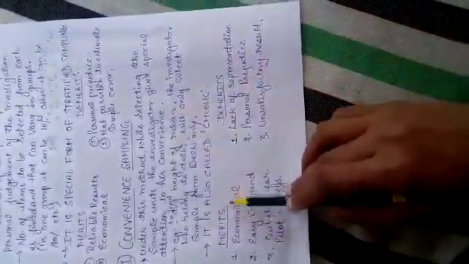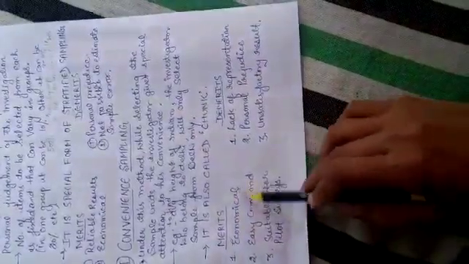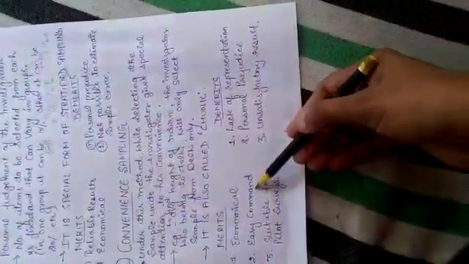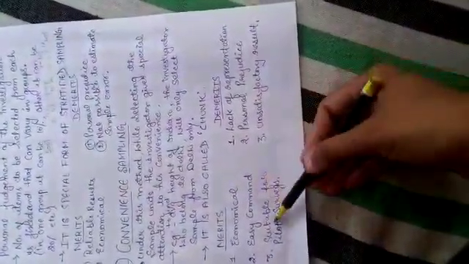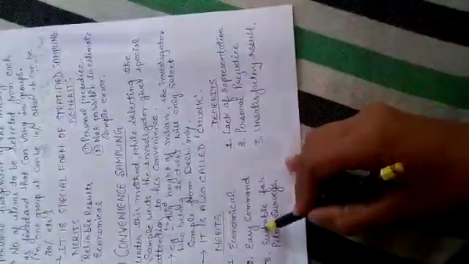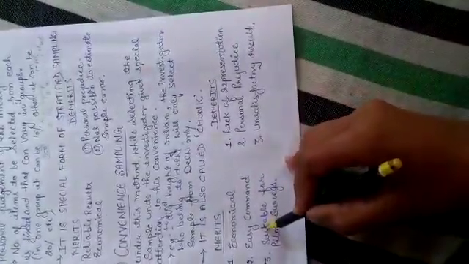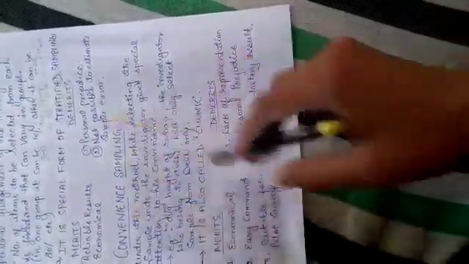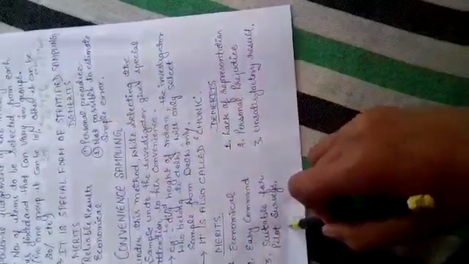It has some merits: it is economical and easy to command. He can easily go to the people, as he selects from his own area. It is suitable for pilot surveys. Before any questionnaire goes out publicly, it should be checked, so this sampling method can be used for pilot surveys.